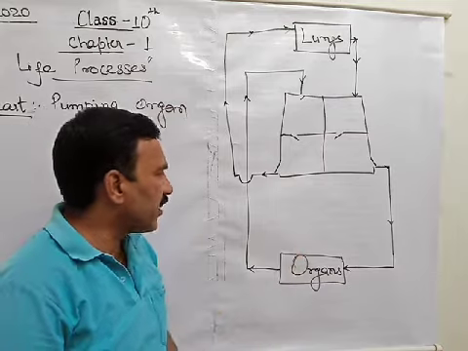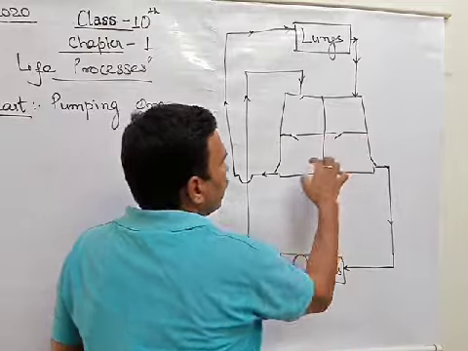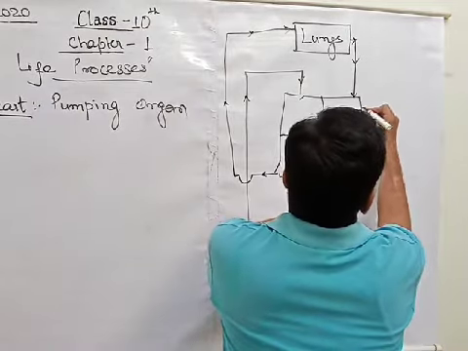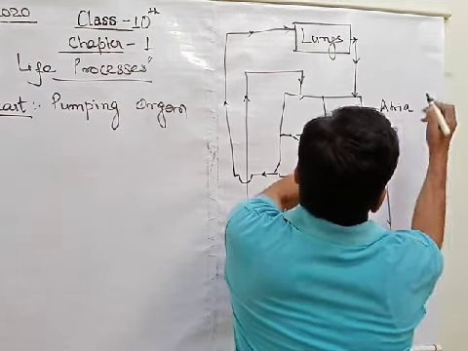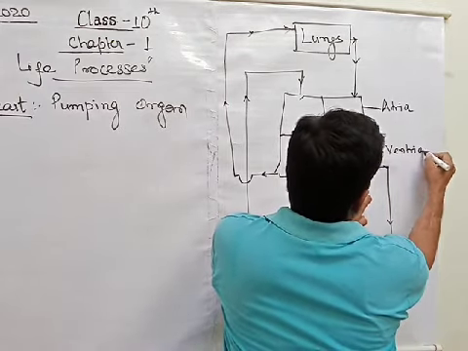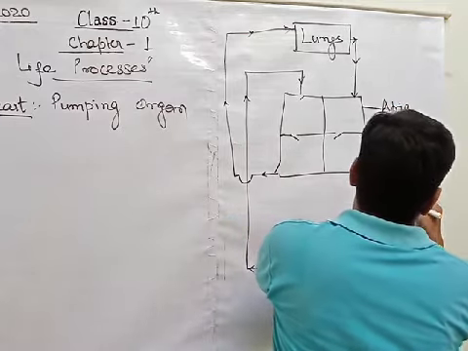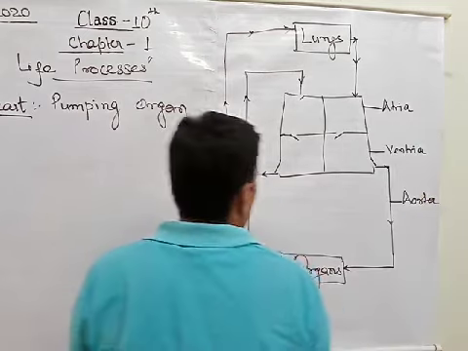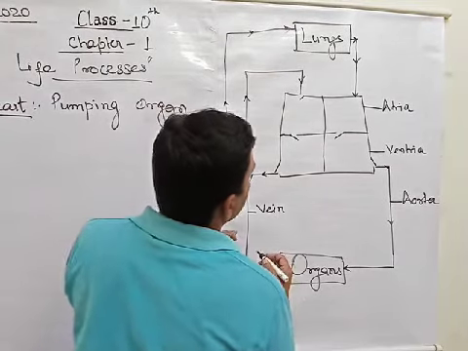Now, if you watch it carefully, you will see that there are four chambers. Let me label it. This is the heart, and these are the atria, and these are the ventricles. This is the aorta. This is the vein.